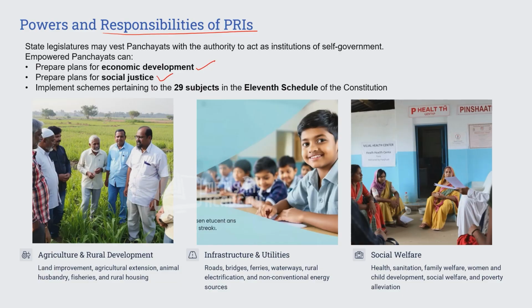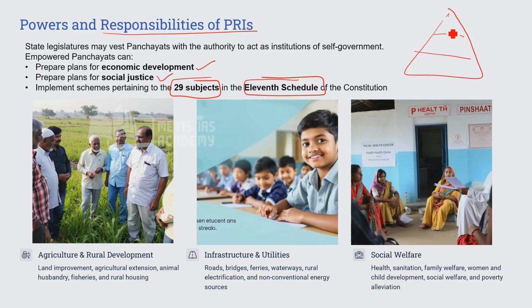The major function panchayats have to be endowed with is to prepare plans for economic development and social justice, and for this they have been given 29 subjects, mentioned in the 11th schedule. We have already discussed that in the 7th schedule we have subjects mentioned for the union, the state and even the concurrent list. For panchayats, we have mentioned it in the 11th schedule.